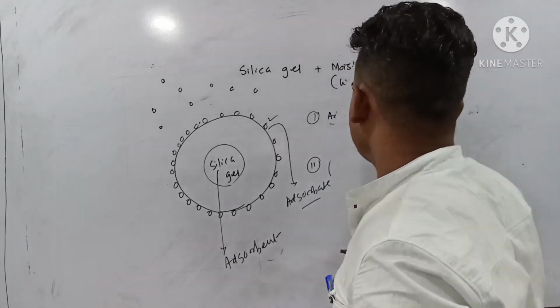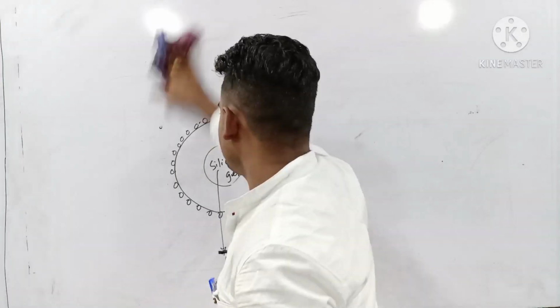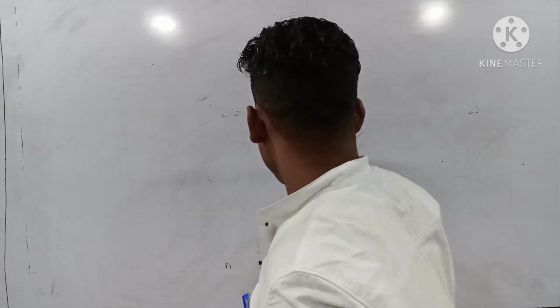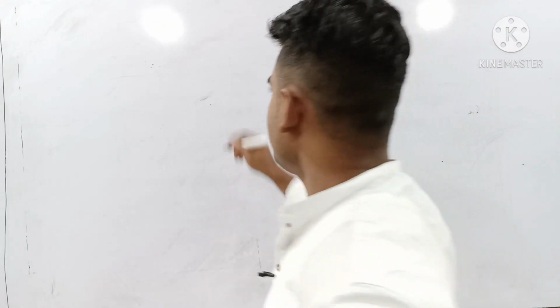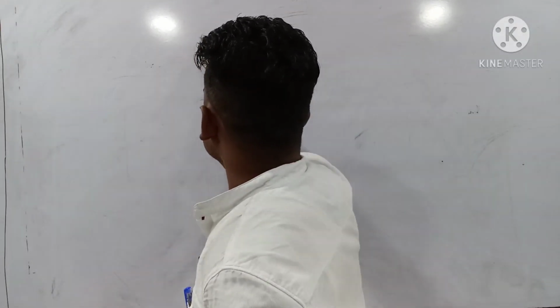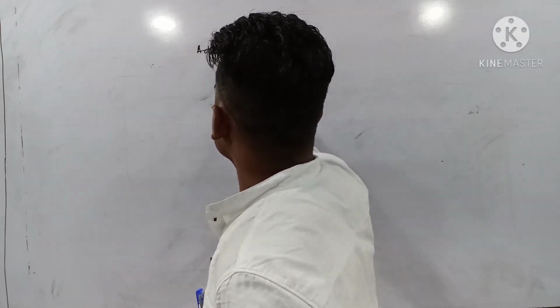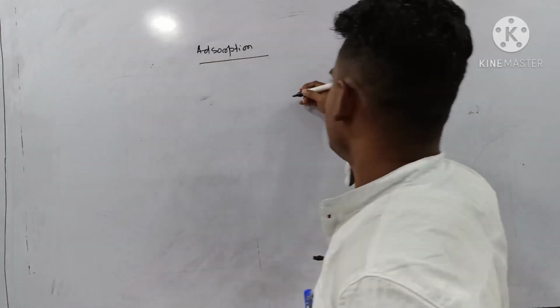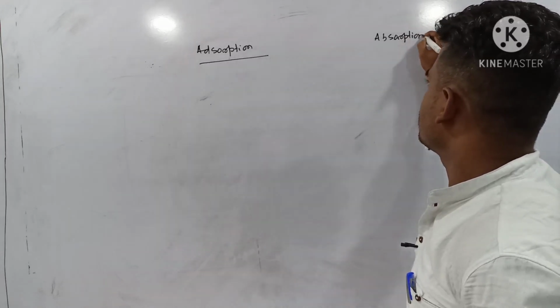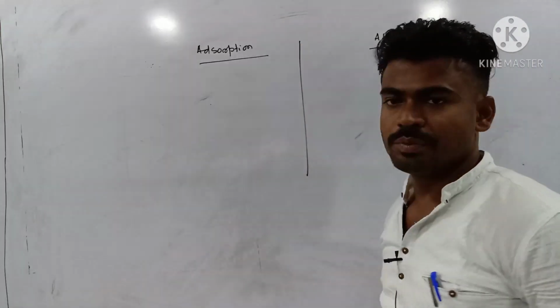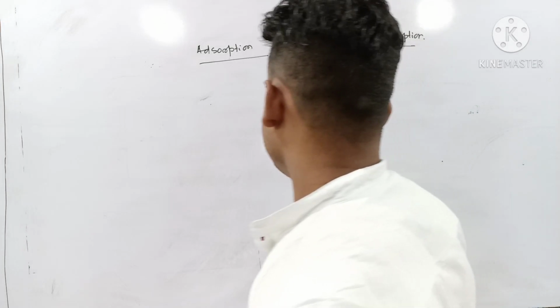Now if I need to distinguish between adsorption and absorption, what will that be? Adsorption, and next one is absorption. Very simple, two points are there.